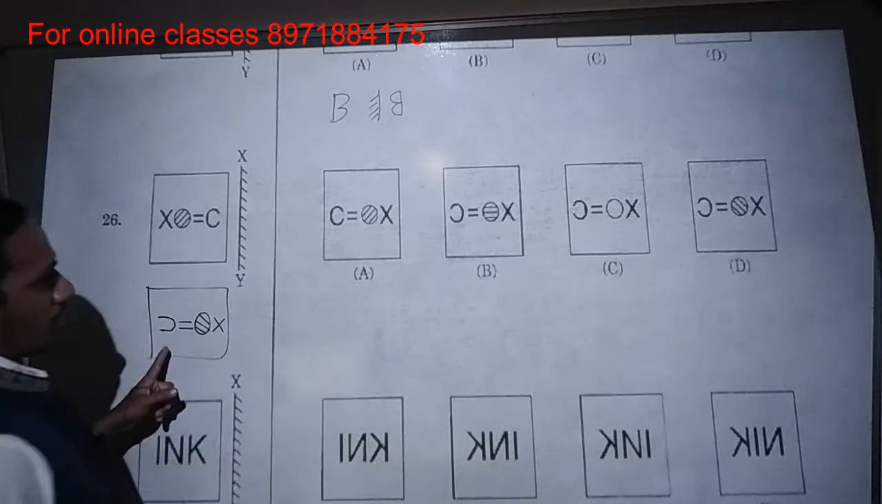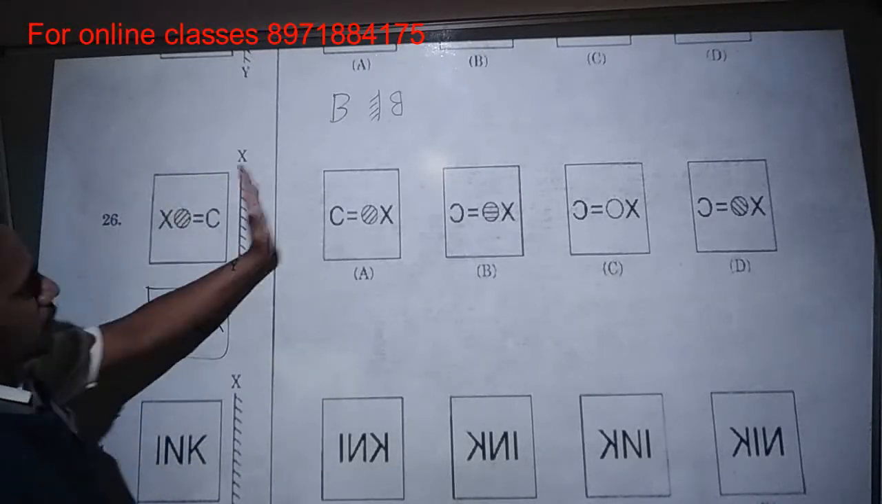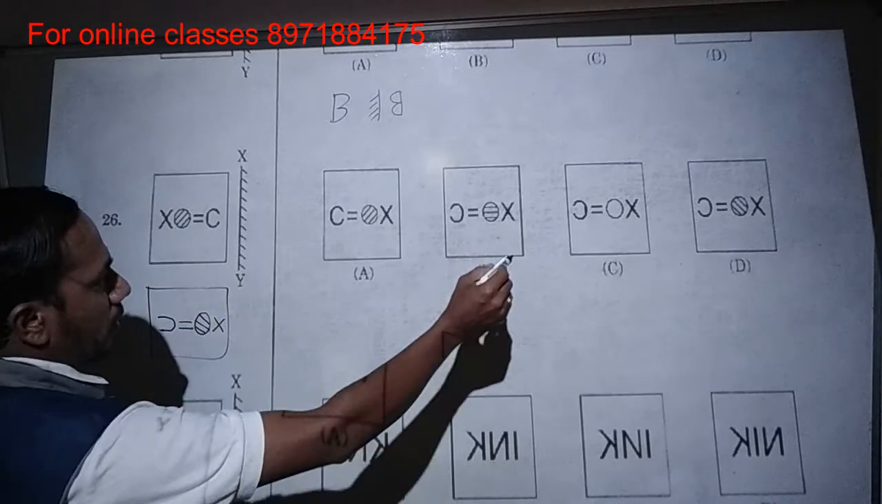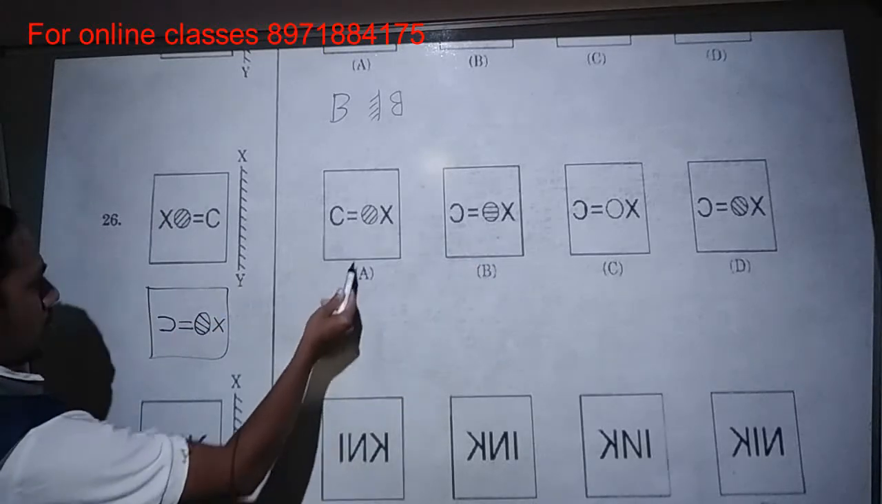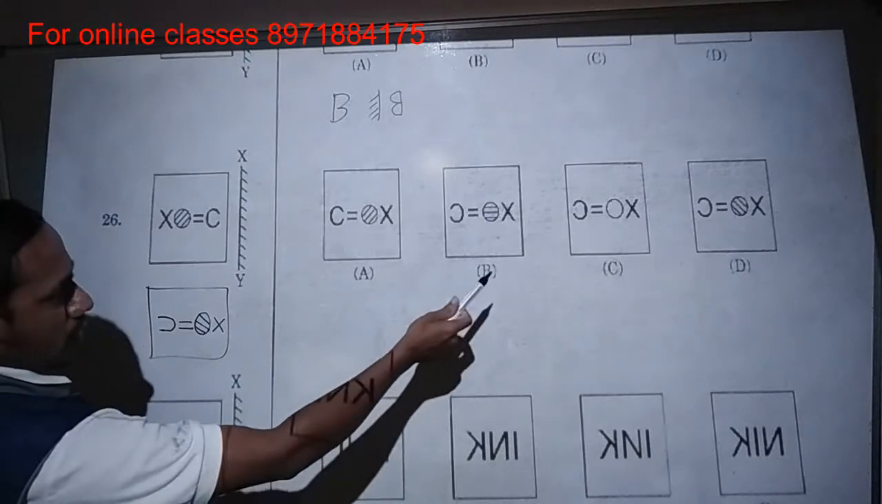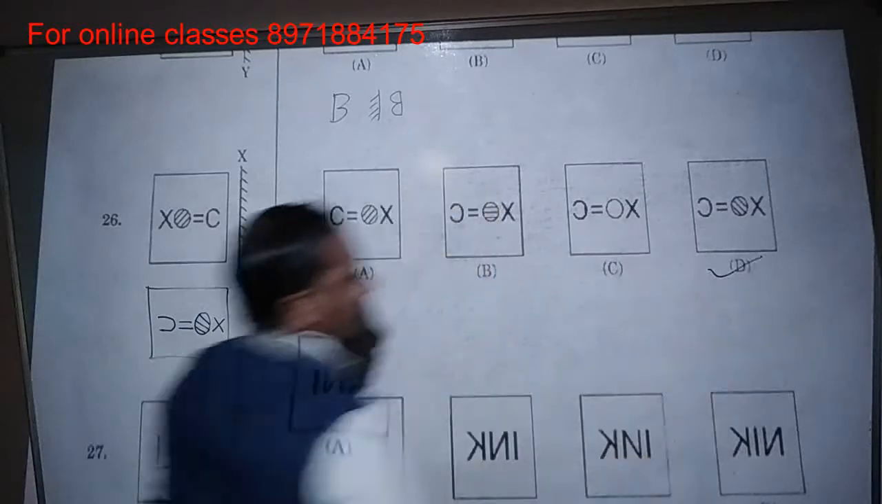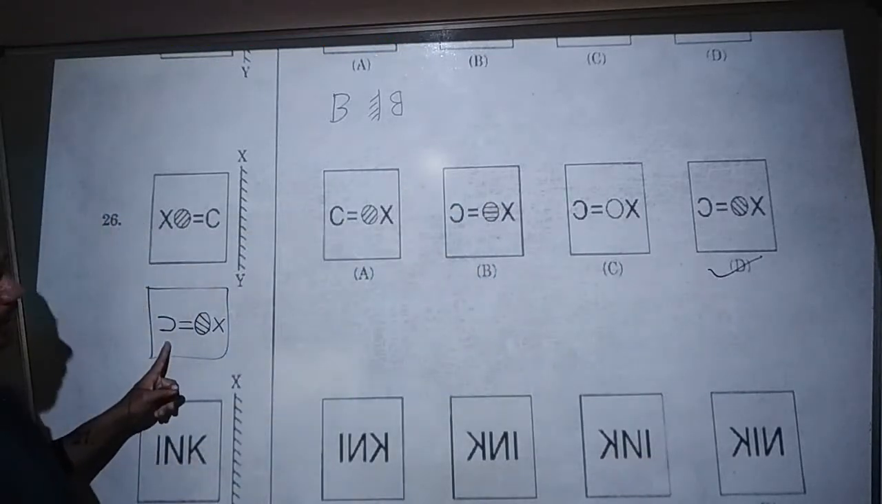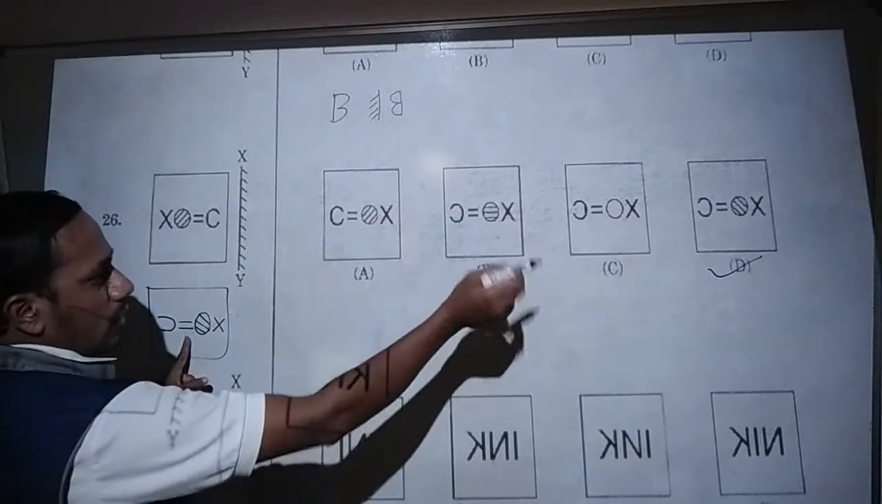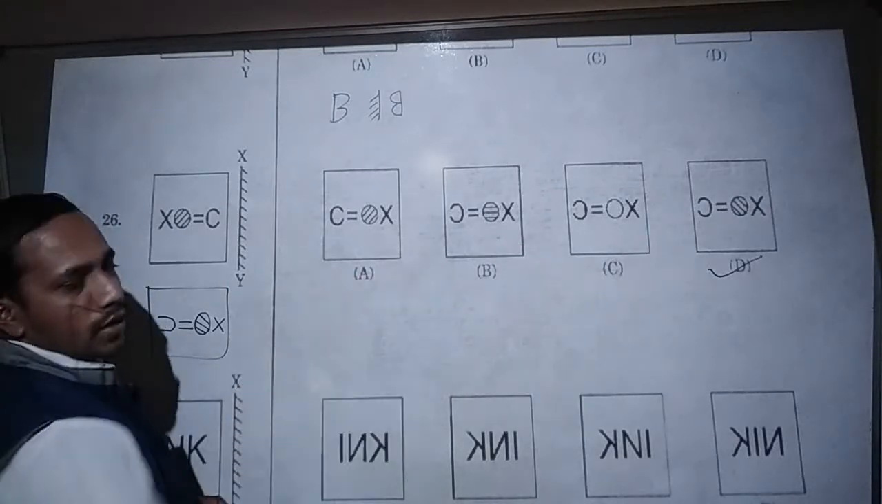So which option will match this answer in the mirror? Okay, it is a mirror. This should be right here. Where exactly will it come? Option A, no. Option B, no. Option C, no. Okay, option D. See, look here, option D. In option D, what is written? The same answer is coming in option D. That's why the correct option is option D.